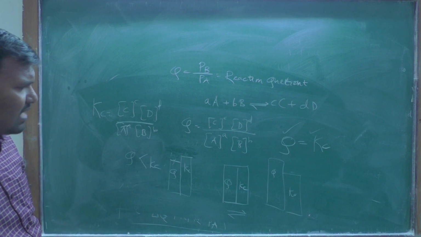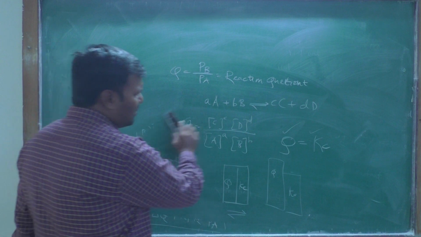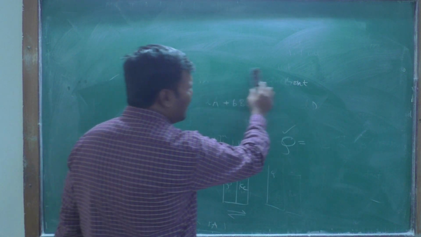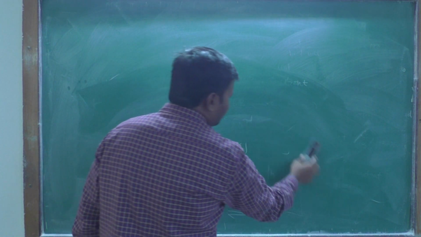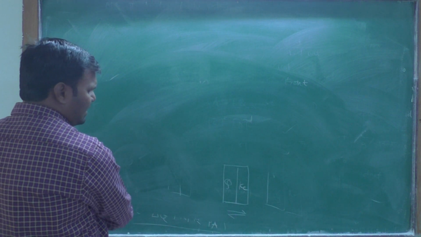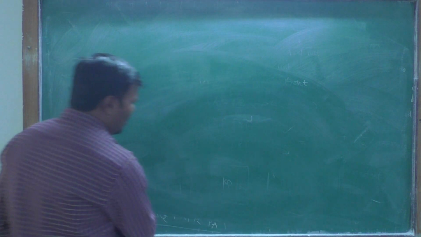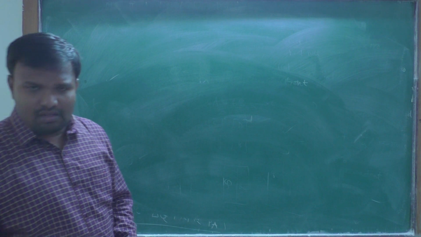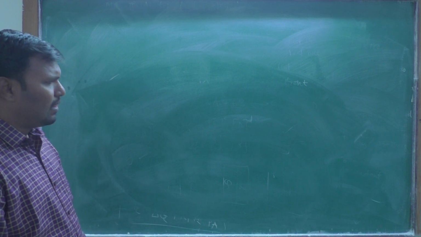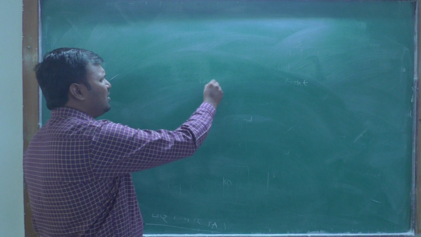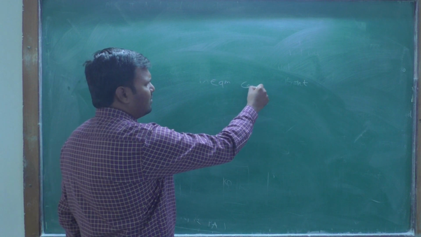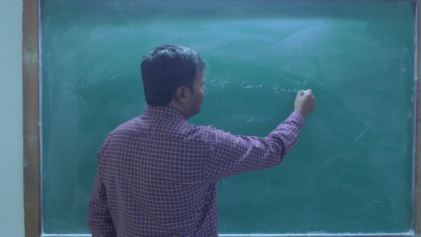By comparing these two values, we can predict whether the equilibrium is shifted to the right hand side or to the left hand side.